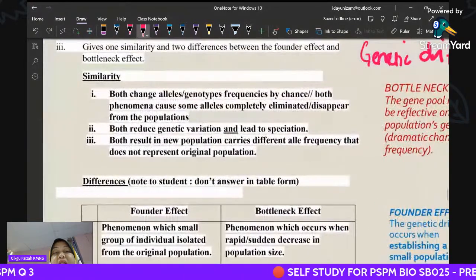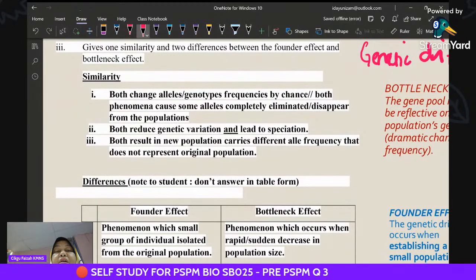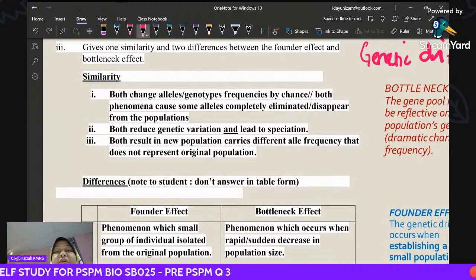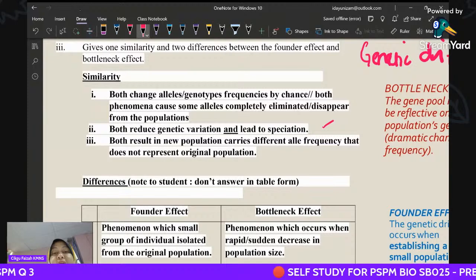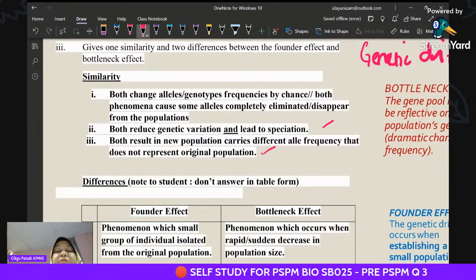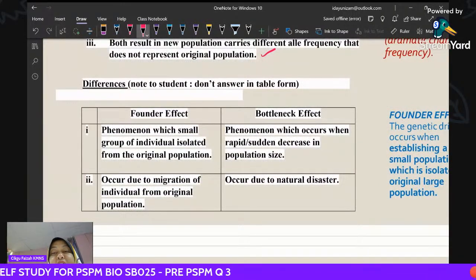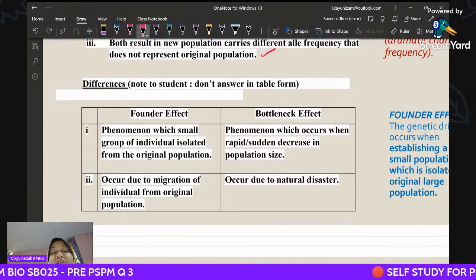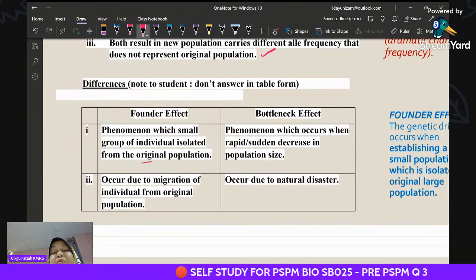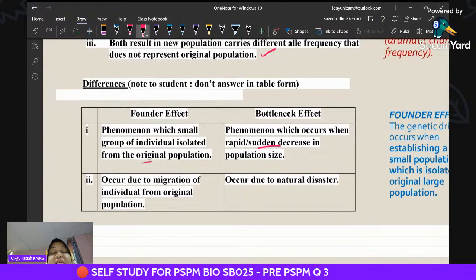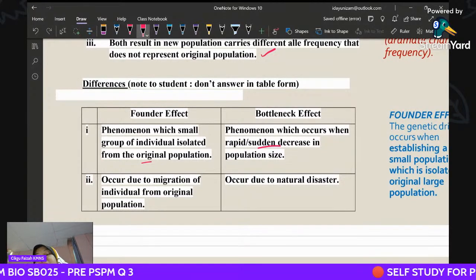You can see both change the alleles, from a large population to a small population, reduce genetic variation and lead to speciation, and give a different allele frequency that does not represent the original population. As you can see, founder effect and bottleneck effect are both phenomena. It's just that the founder effect is isolated from the original population, whereas the bottleneck effect is a sudden decrease. The founder effect is due to migration, and usually the bottleneck effect is due to natural disaster.